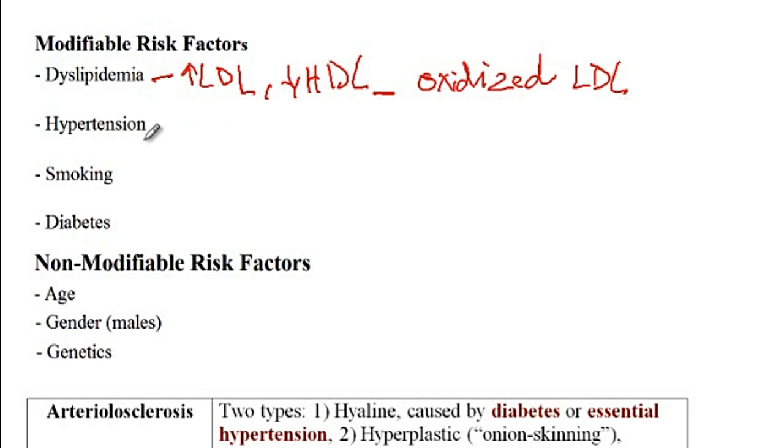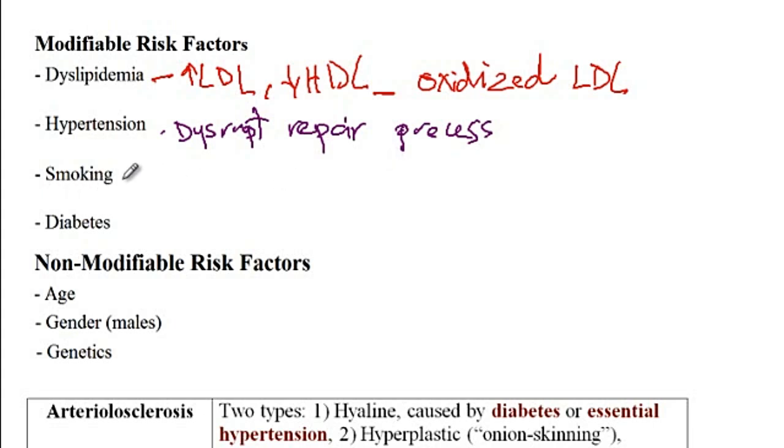The next risk factor is hypertension, and the way it causes damage to the endothelial layer is that it will disrupt the repair process by increasing the arterial wall pressure.